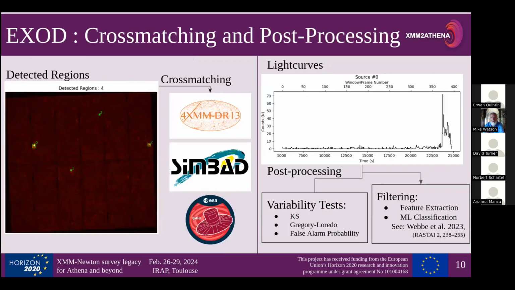Okay, so now we've got regions and we've got our light curves. We will then do some cross matching, first and foremost with the XMM catalog. Then we'll go and cross match it with Sinbad. And then we'll potentially do Gaia and loads of others. Yep. Okay, sorry.